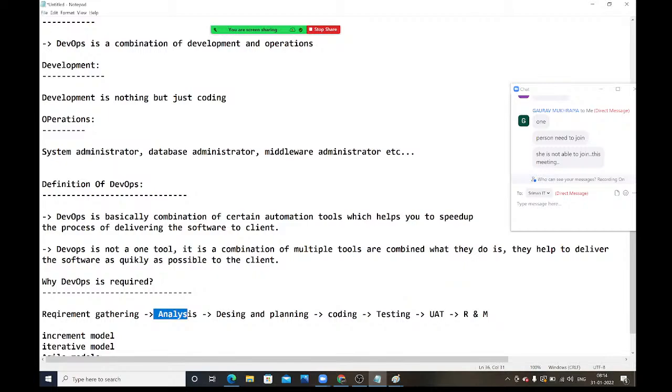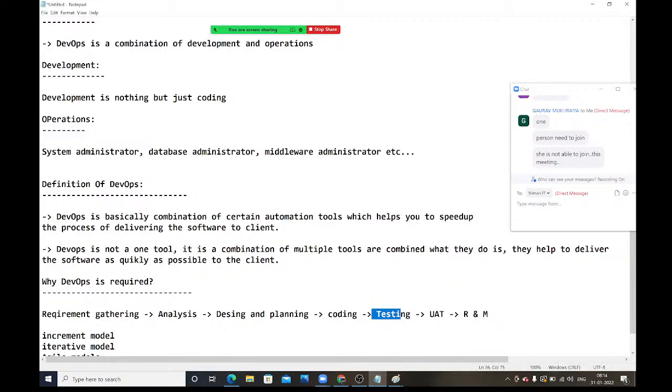Once analysis is completed, comes designing and planning. Here they will create diagrams, sequence diagrams, flow diagrams and everything. Based on that design, the development team will start the coding. Once coding is completed, the testing team will test the application to see whether it is working as expected or not.